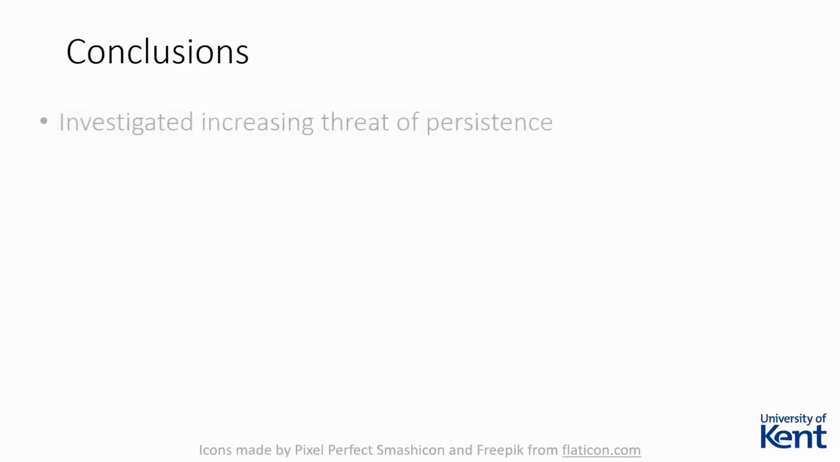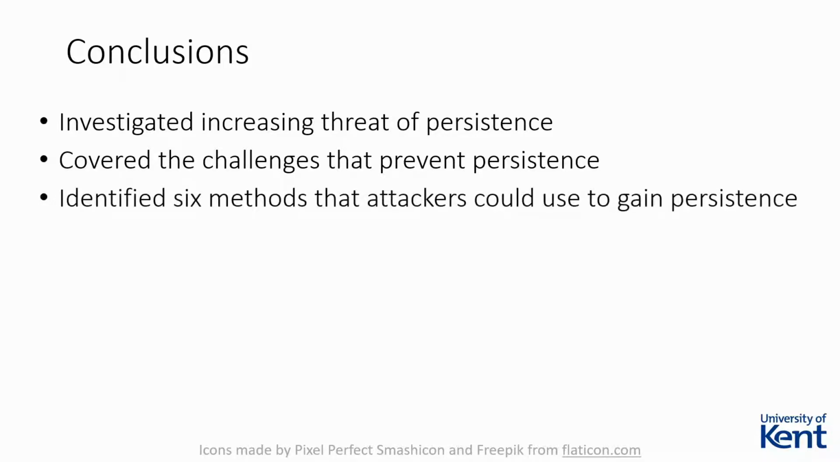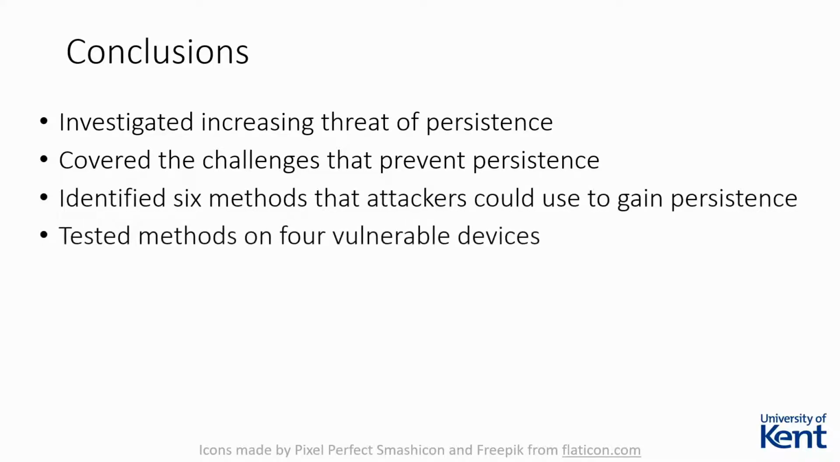In summary, we investigated the increasing threat of persistent IoT malware. We outlined the potential challenges that prevent current malware from easily gaining persistence. We detailed methods that attackers could potentially employ in the future to gain persistence. We tested these methods on 4 vulnerable devices, gaining persistence on all of them. And finally, we proposed several countermeasures that could be employed to prevent this type of attack from succeeding.